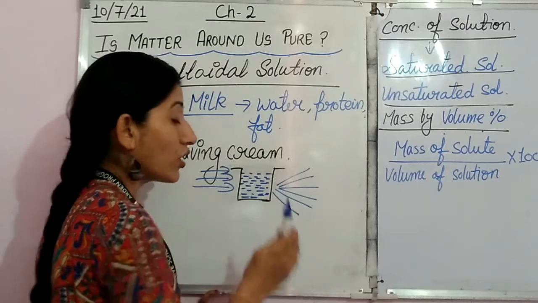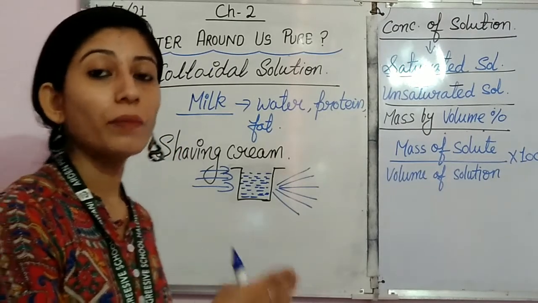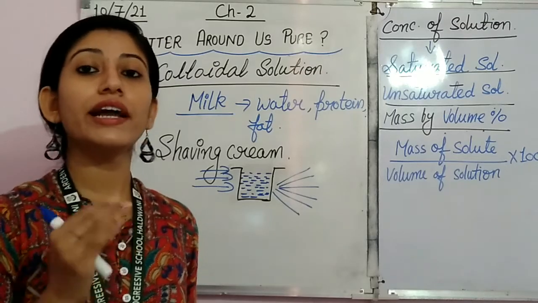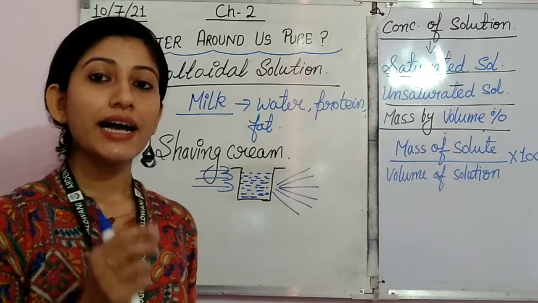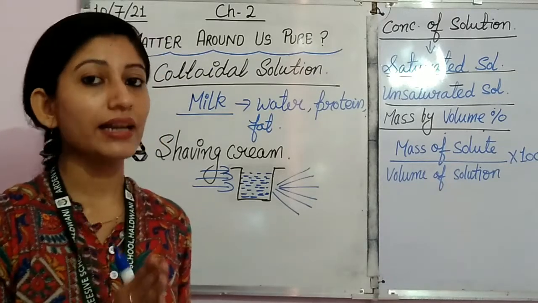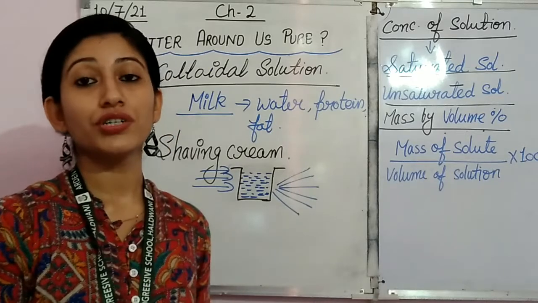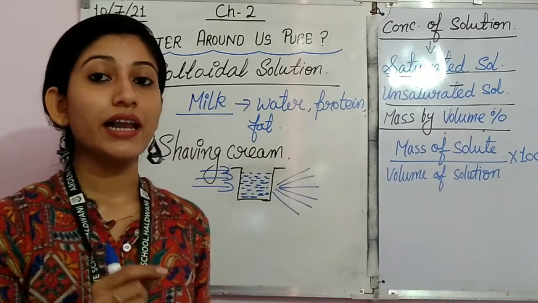Why is it so? Though particles are distributed uniformly here, their size is not so small that they are unable to scatter a beam of light. The particle size is small enough that we cannot see it with the naked eye, that's right, but it is not as small as in true solutions, because in solutions particles are unable to scatter light.